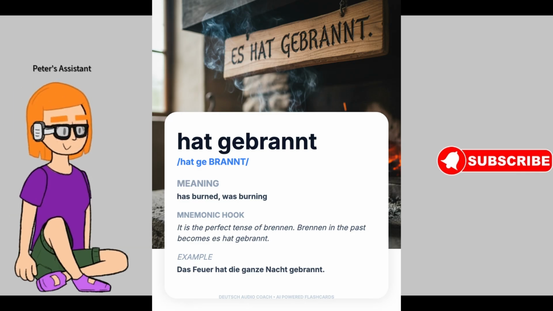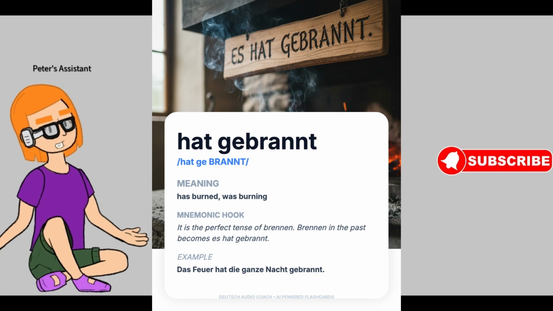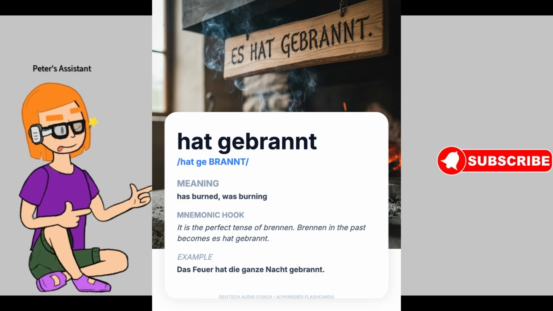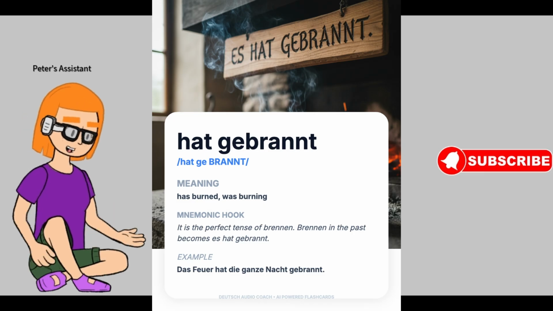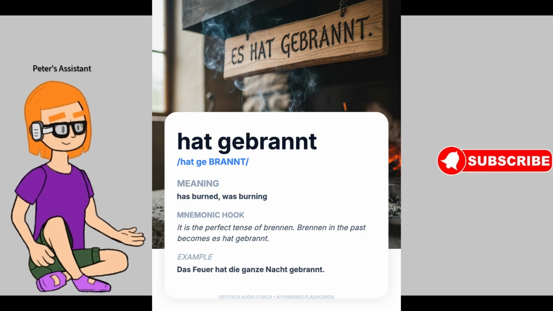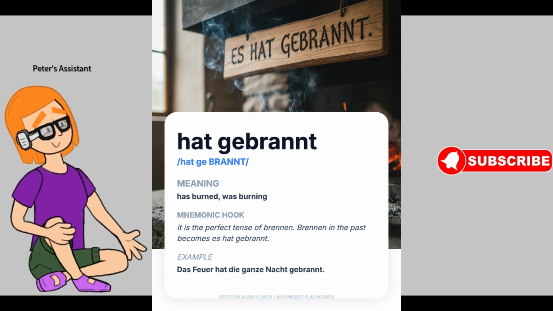How to remember this form? It is the perfect tense of brennen. Brennen in the past becomes es hat gebrannt. Example sentence: Das Feuer hat die ganze Nacht gebrannt. English translation: The fire burned all night.